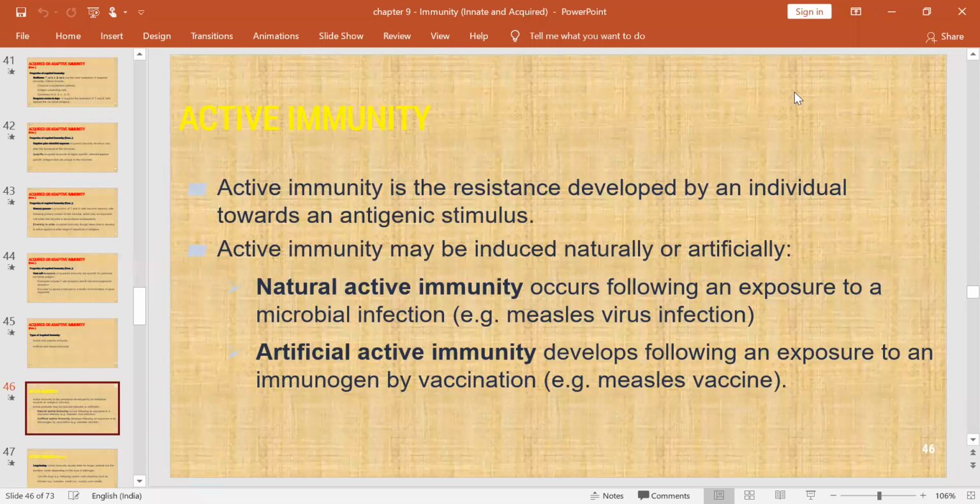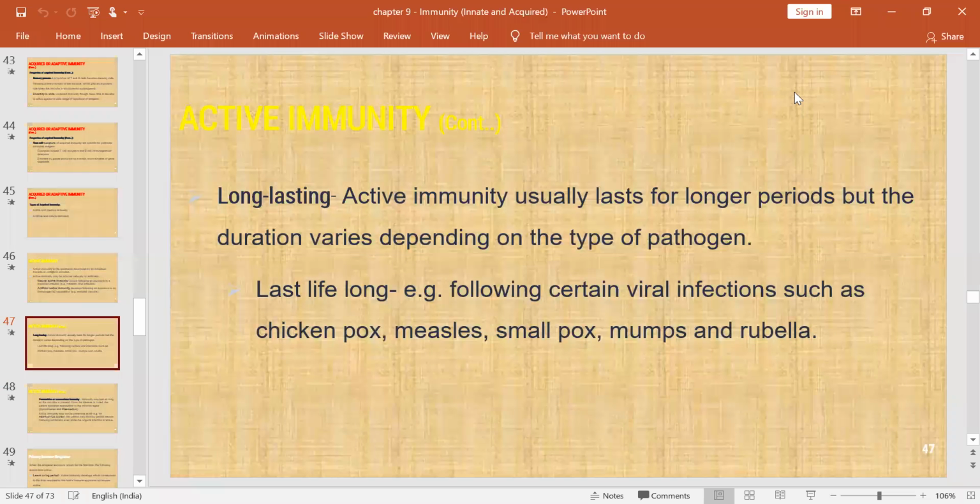Now all of us are taking vaccine for COVID. So this is an artificial active immunity. Some people naturally get the infection, that is a natural active immunity. And this active immunity is very long lasting, and the duration varies depending on the type of the pathogen.